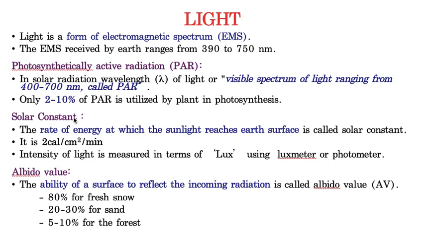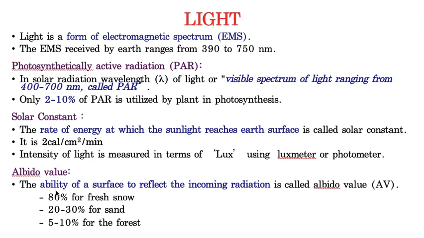And solar constant is 2 calories per centimeter square per minute. This never changes, that's why it is called constant. With this amount of energy only, the light rays will be received by the earth surface. Whereas intensity of light is measured in terms of lux by using a lux meter, which is very simply called a photometer. The next topic is albedo value.